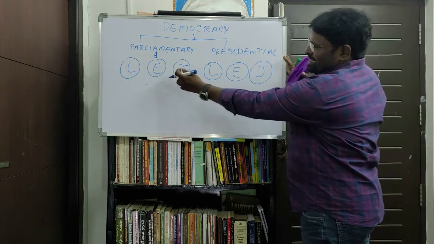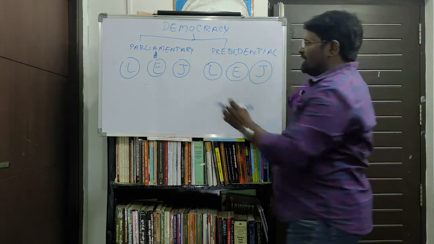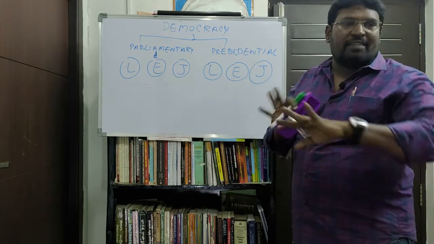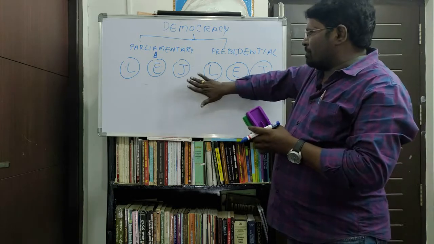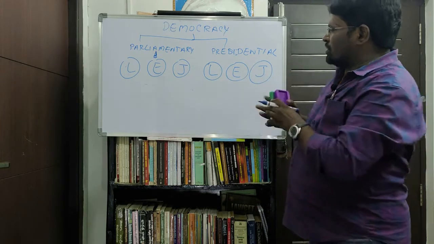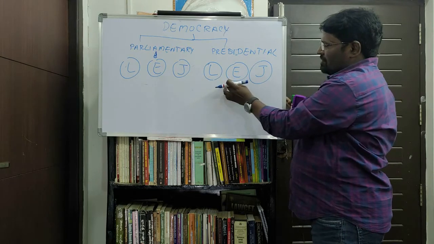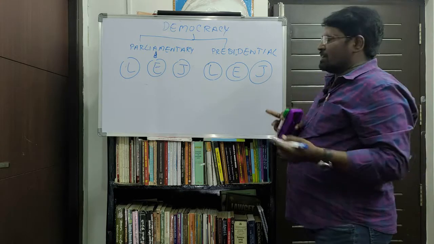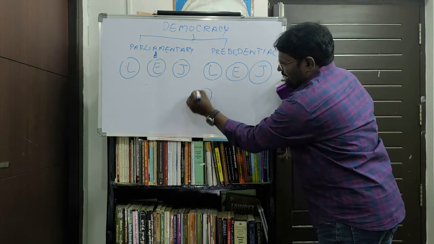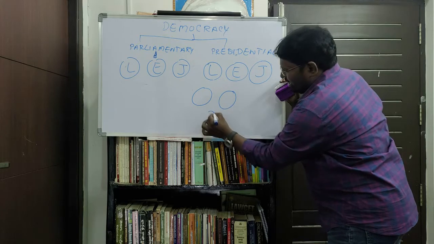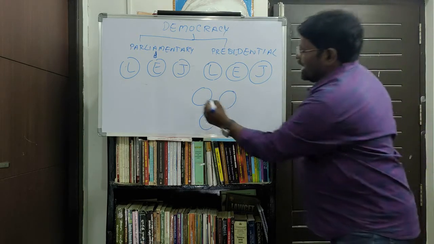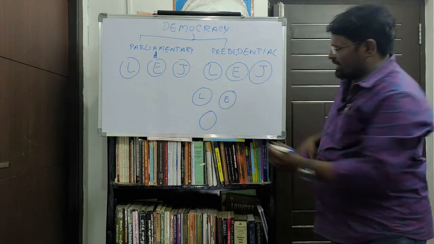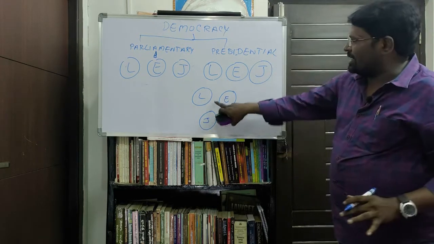The basic difference between the parliamentary form of government and the presidential form of government is separation of powers between the organs. Legislative is one, executive is the second, and judiciary is the third organ. Legislative powers are separated, executive powers are separated, and judiciary powers are separated in the presidential form.